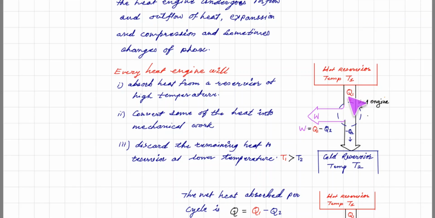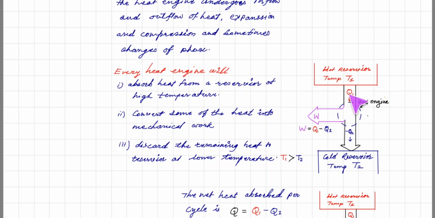Here we see that heat energy Q1 is partly converted into work. Remember, this is a very important thing. Some of the heat energy taken from the hot reservoir is converted into mechanical work, and some of the heat energy goes to the cold reservoir, which is at lower temperature T2. So heat taken from the hot reservoir is Q1.